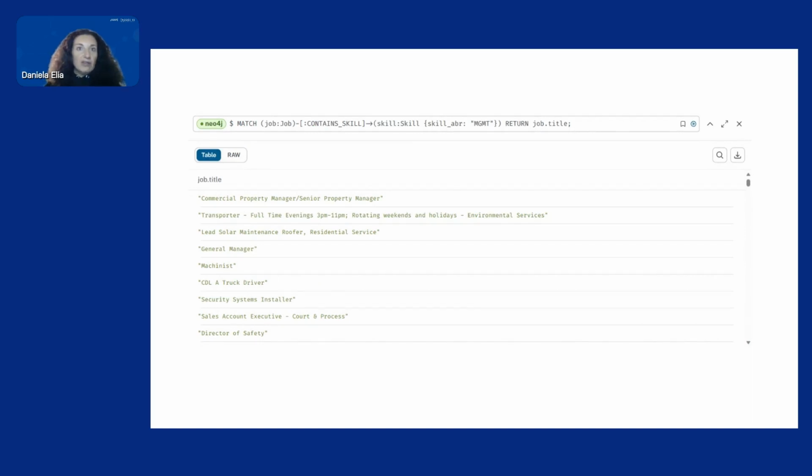We can then query our graph using Cypher, and in this example, I'm retrieving the jobs containing management skills. We can see that many of the jobs retrieved when searching for management skills do in fact relate to managerial positions or roles that entail the management of processes.